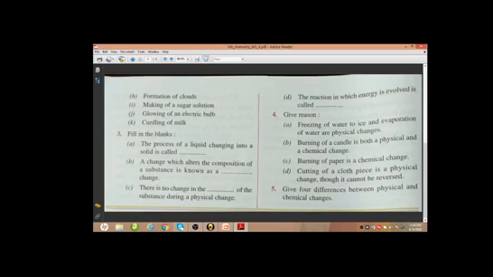Burning of a candle is both a physical and chemical change. You know the answer, you can write your own, I hope.